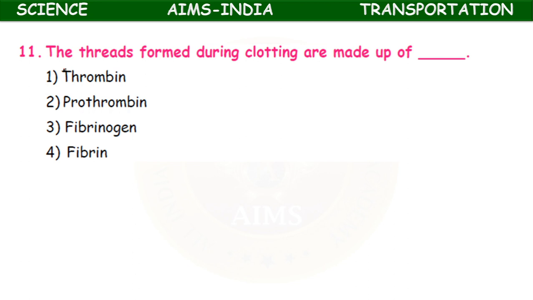The fibrin fibers are attached to the edges of the wound and pull them together, forming a mesh like, isn't it? So here the threads formed during clotting are made up of thrombin, prothrombin, fibrinogen, fibrin. Okay, so what is that thread like mesh formed by? Fibrin.